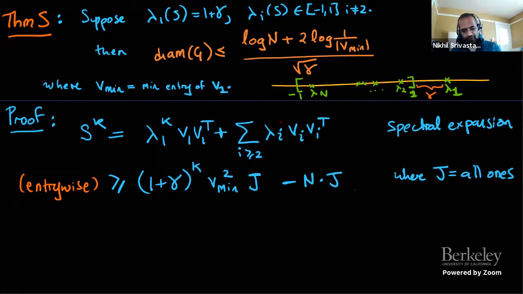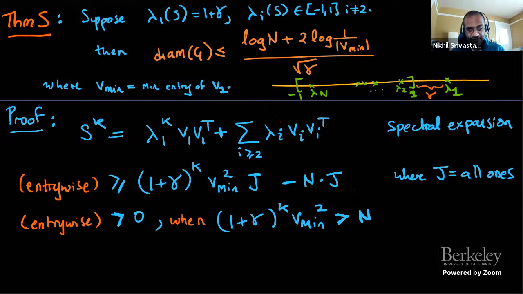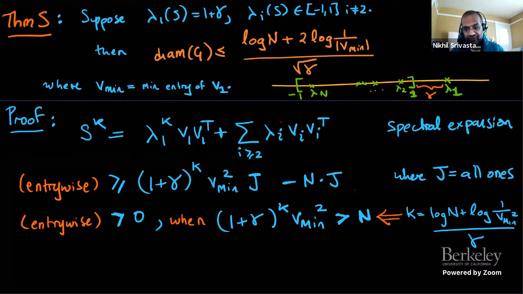But now the point is that this is strictly positive for every entry if (1 plus gamma) to the k times v min squared is strictly bigger than n, because the first term dominates in every entry. So in particular, when k is log n plus log of 1 over v min squared, over gamma, this whole matrix is strictly positive. Every entry is positive. So what I've discovered is that there's a somewhat low power of the generalized adjacency matrix which has strictly positive entries. And now I'm done, right?